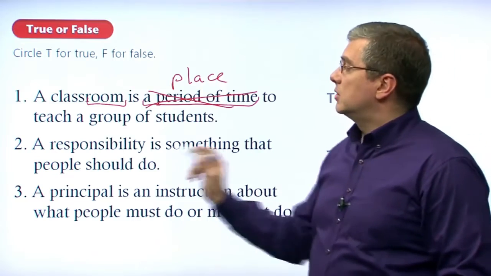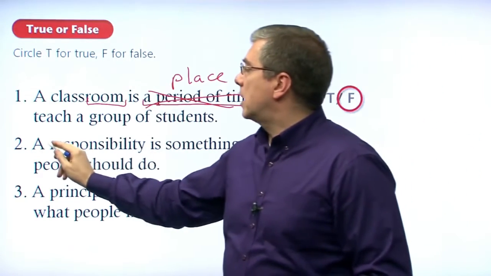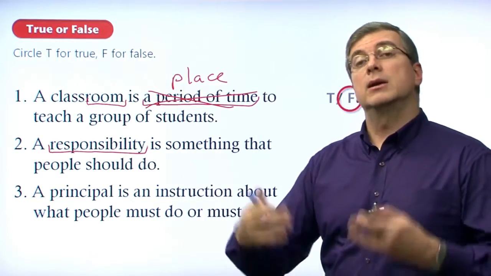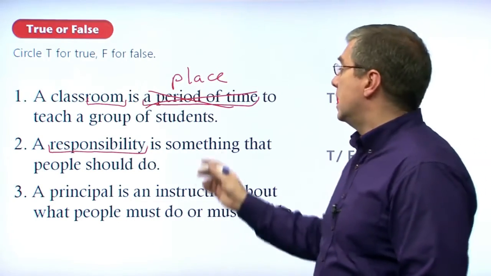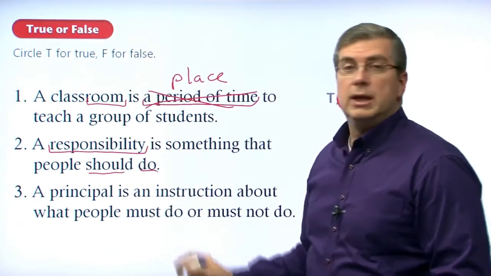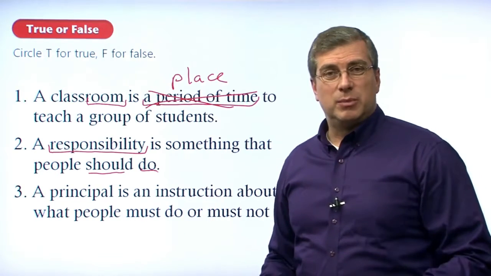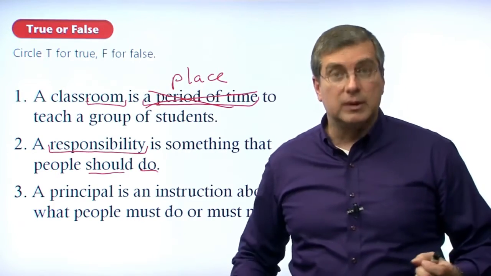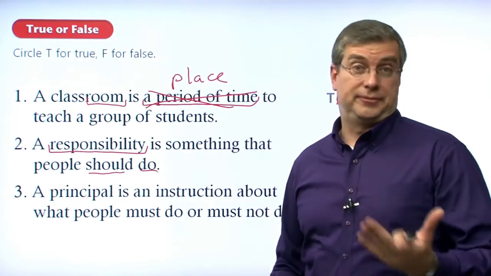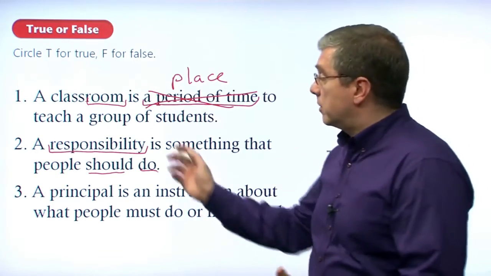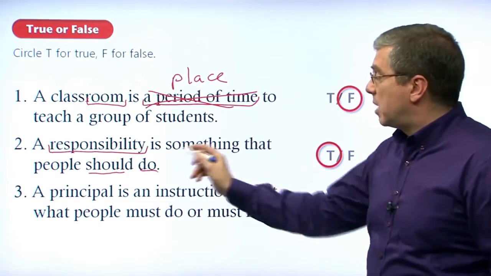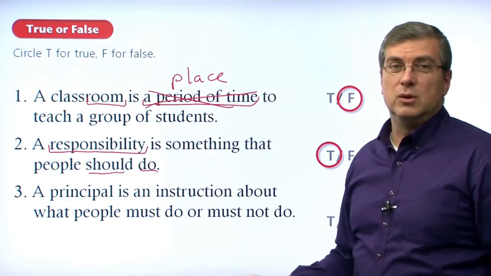Number two, a responsibility. Remember we talked about responsibility. What is your responsibility? There are different types of responsibilities. A responsibility is something that people should do. So for example, a responsibility could be wear your seatbelt. That's something you should do. Follow the rules at school. That's something you should do. So these are responsibilities, right? So this sentence is true. A responsibility is something that people should do.